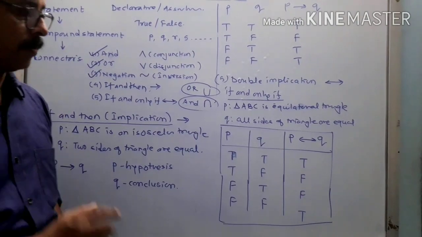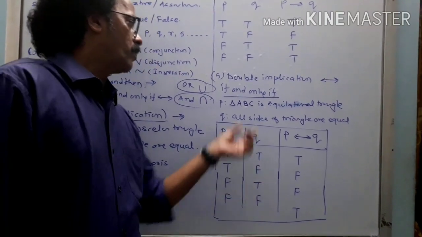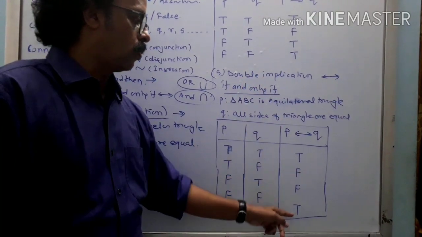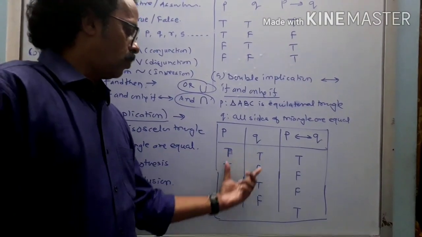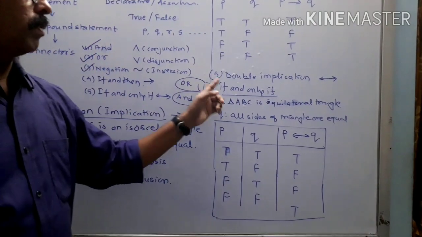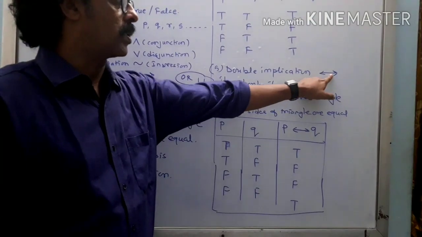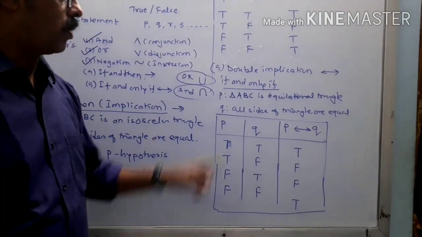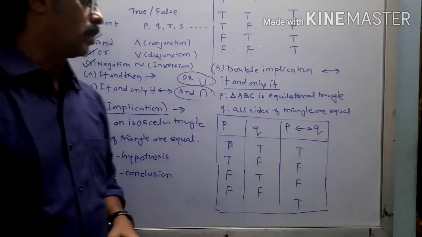So how to remember this? If both are true or both are false, for double implication it is true, or else it is false. So this is the double implication, if and only if, shown by this particular sign. This is the fifth operator.